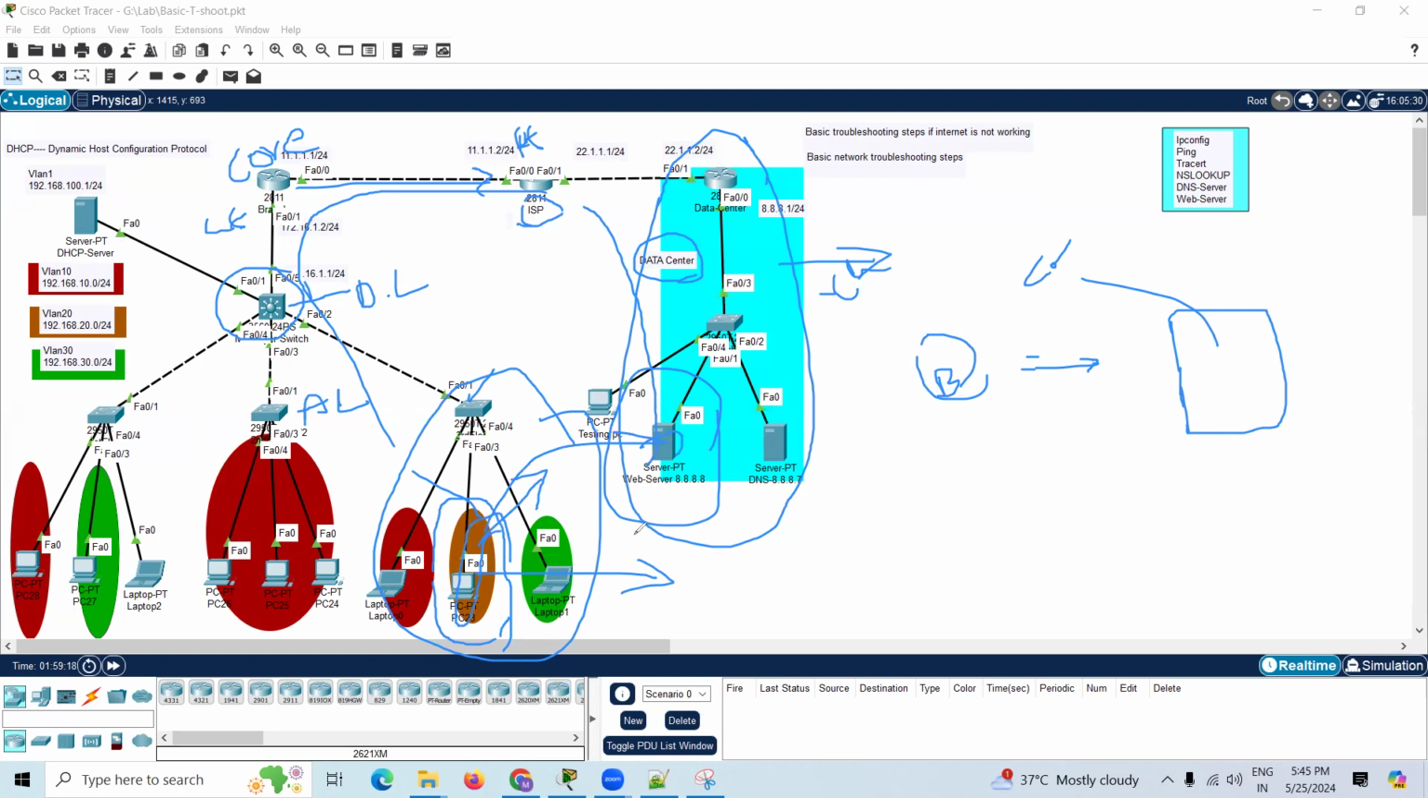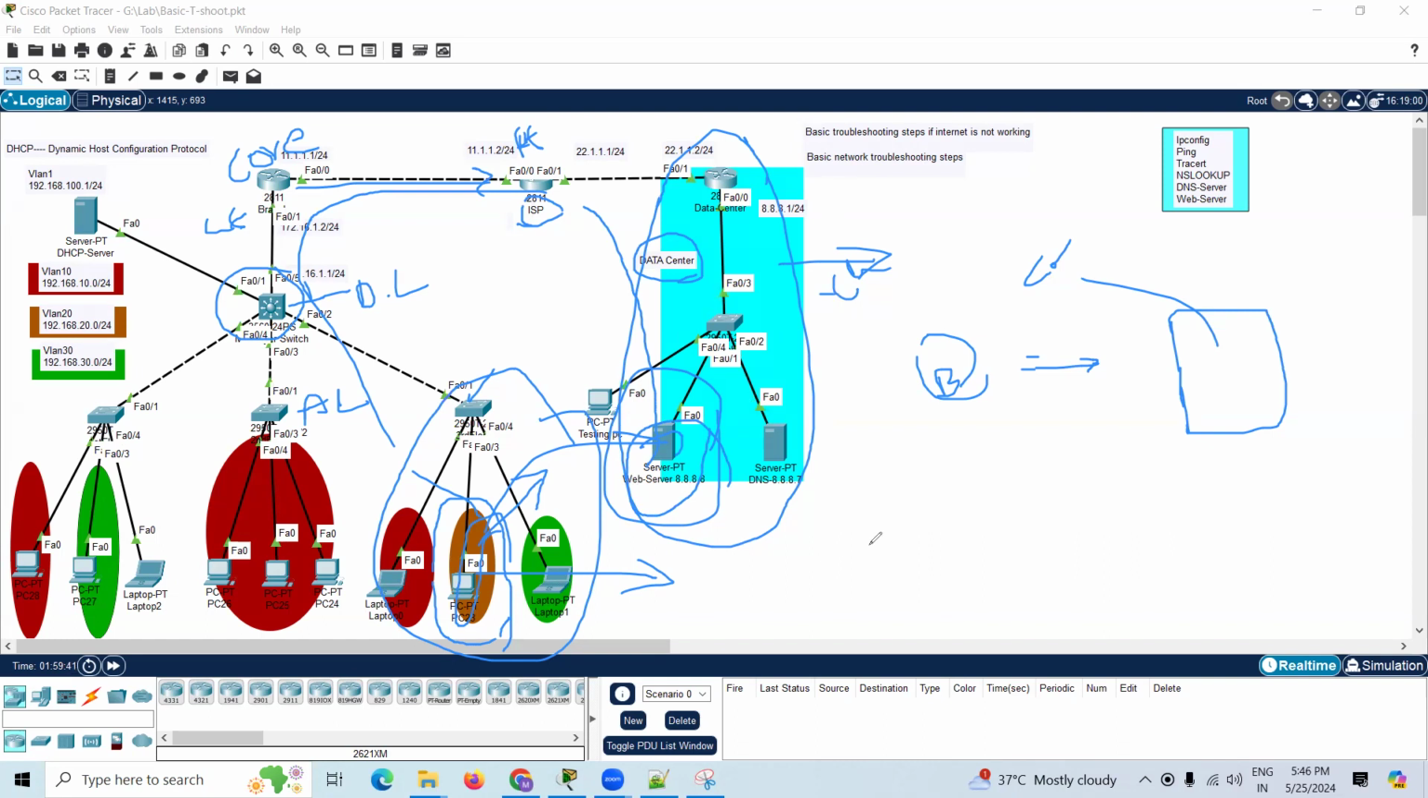So we have to take troubleshooting actions. Our scenario here is that a single user is not accessing the internet. He is not able to reach the network, not able to reach the Google website. So he raised the ticket.